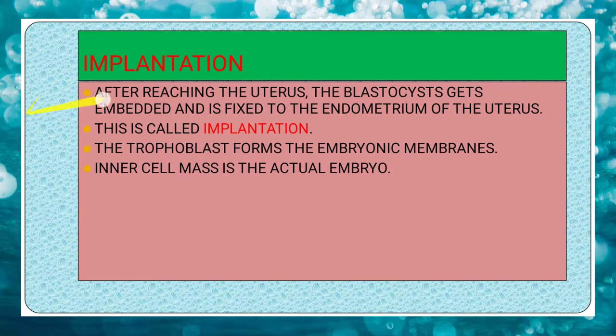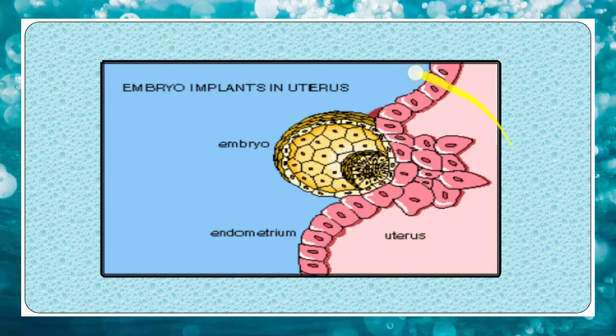Implantation. After reaching the uterus, the blastocyst gets embedded and is fixed to the endometrium of the uterus. This is called implantation. Trophoblast forms the embryonic membranes while inner cell mass is the actual embryo. So this is the picture showing implantation. This is the blastocyst stage and this is the endometrium of the uterus.